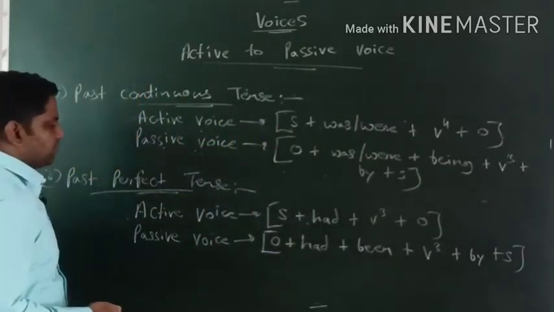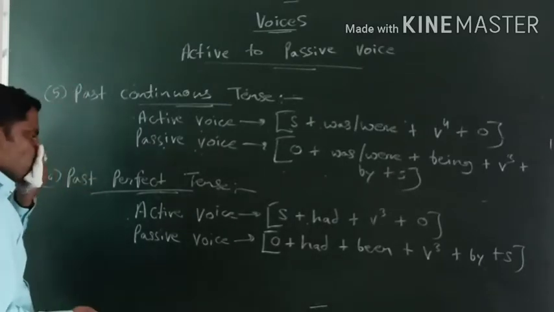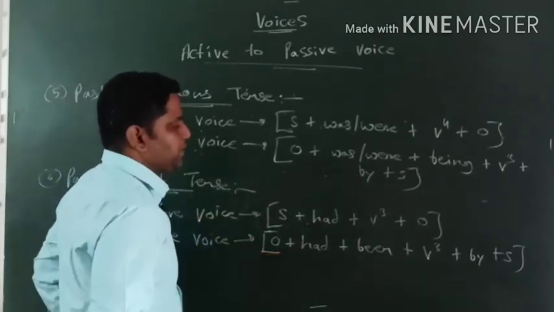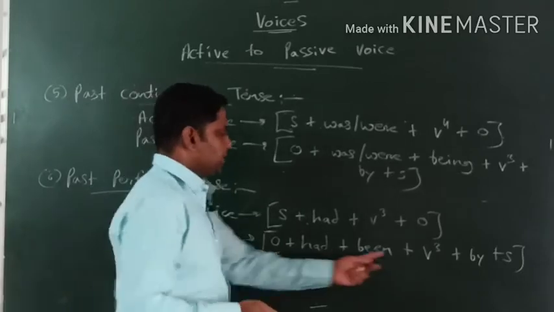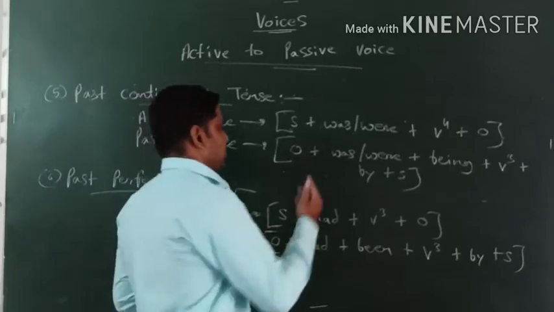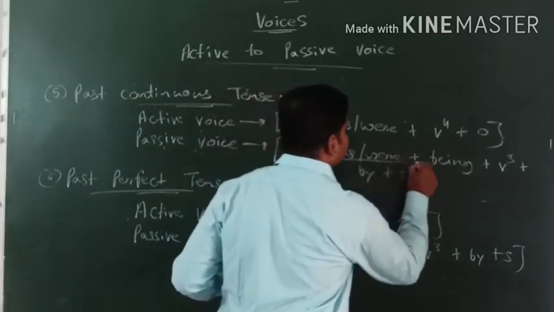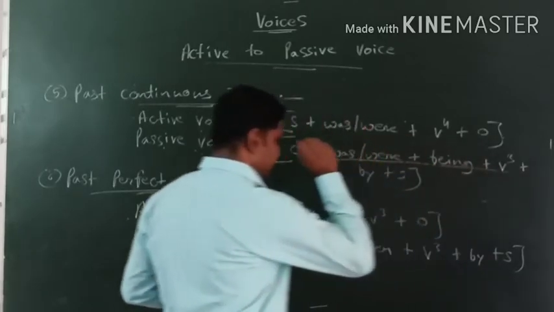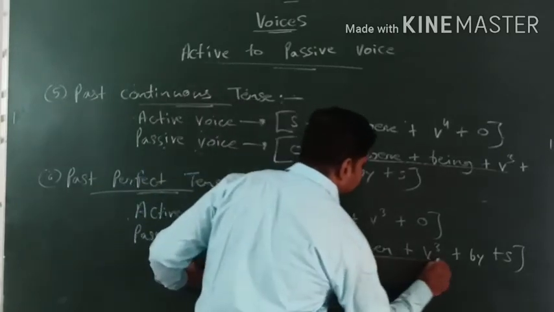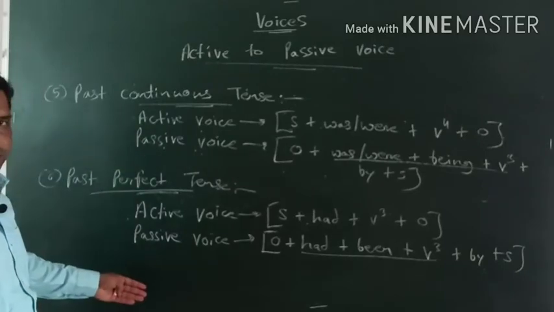Okay, one more time. Past perfect tense के लिए formula, especially for active voice, subject plus had plus V3 plus object. And in passive voice, if we talk about object plus had plus being, being is the supporting helping verb, plus V3 plus by plus subject. The identity of passive voice: okay, obviously, अगर हमें पहचानना है passive voice को, so helping verb plus being plus V3. This is the identity. Here, especially for past perfect tense, had plus being plus V3. This is the identity.